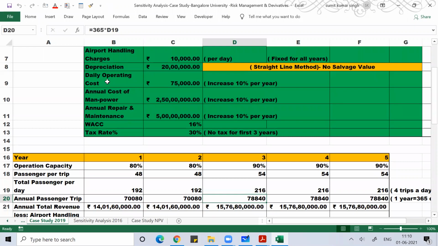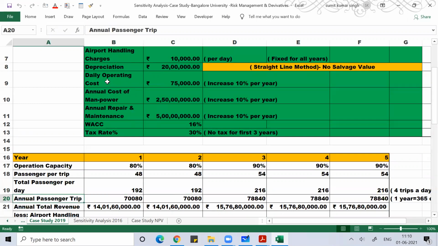Here I'm assuming that this flight is operating all the 365 days, because in the problem nothing is given for the number of days it is operating in a year. So I've taken 365 days. If they give us that data to change, we can change it any time.